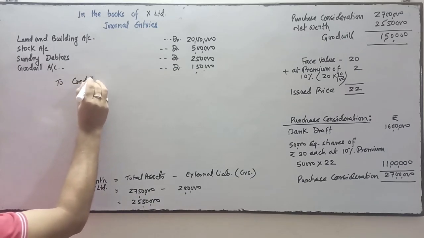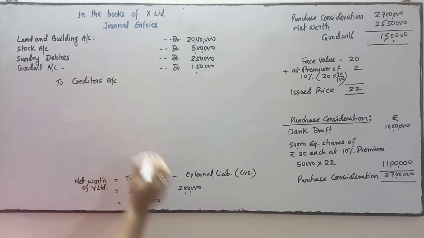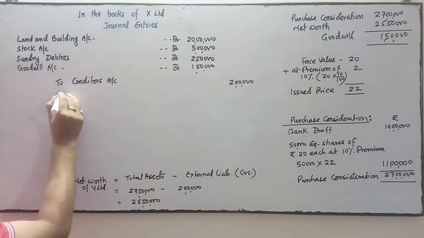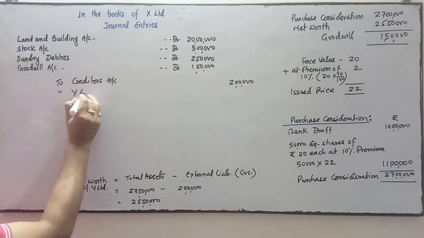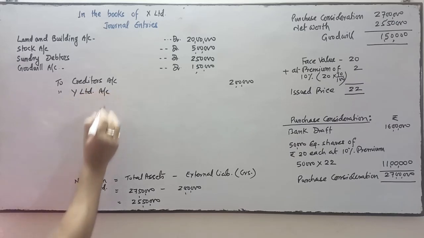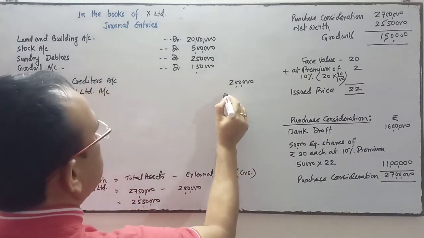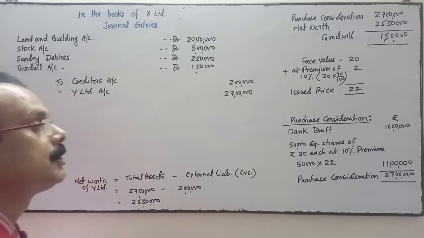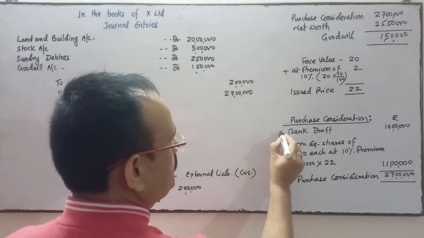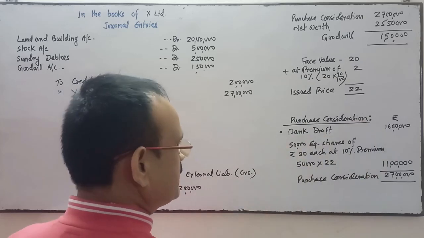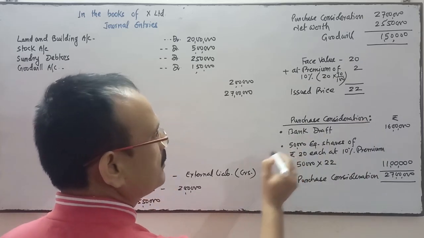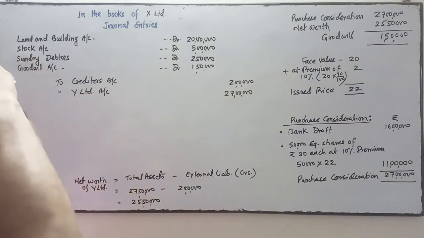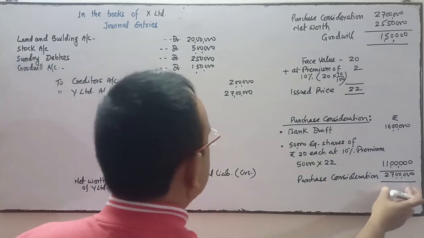Creditors account will be credited, that is 2 lakhs. The name of the vendor is Y Limited. Vendor's account will be credited with the purchase consideration, that is 27 lakhs. In this, bank draft of 16 lakhs is issued and this much share is issued at a premium of 10%. So total purchase consideration is this one.